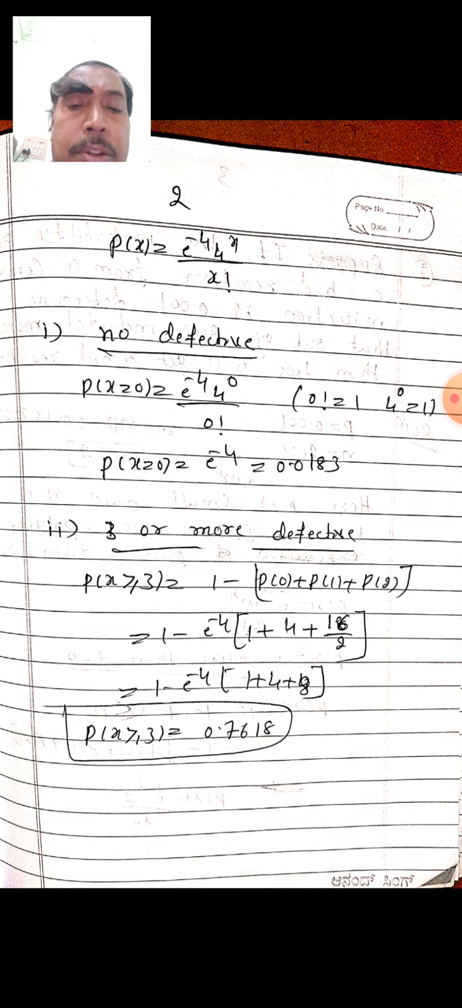Next, 3 or more defective. What is the meaning of 3 or more? It means the probability when x is greater than or equal to 3, that is going from 3 to 200. It is somewhat difficult to find the values from 3 to 200. Instead of that, I am going to find 1 minus, because the total probability is always equal to 1. From 0 to 200 the total is 1, and from that you subtract P of 0 plus P of 1 plus P of 2.